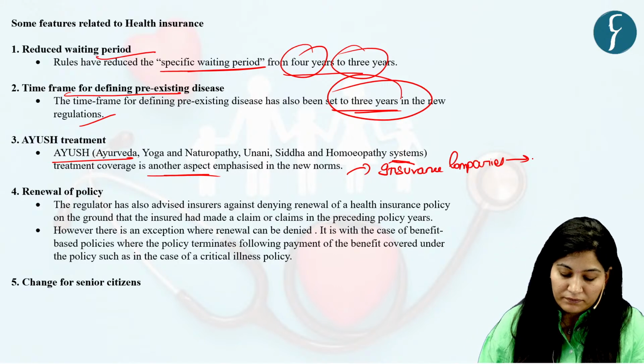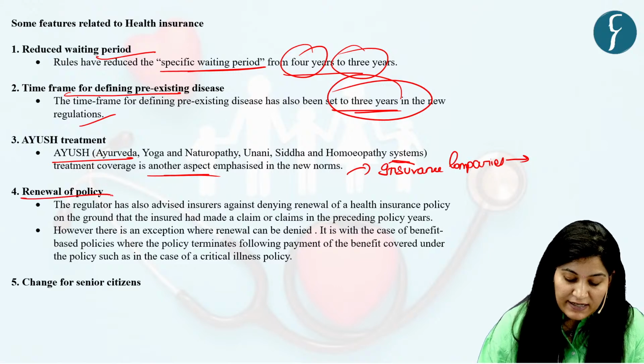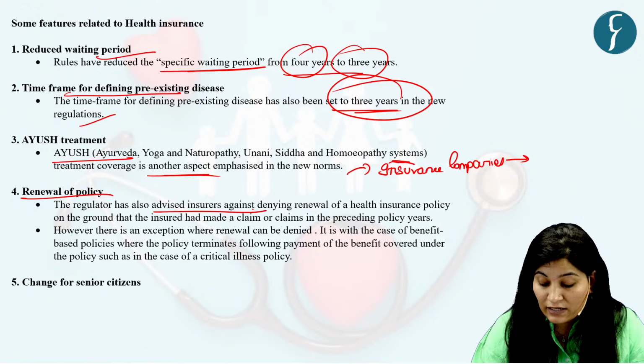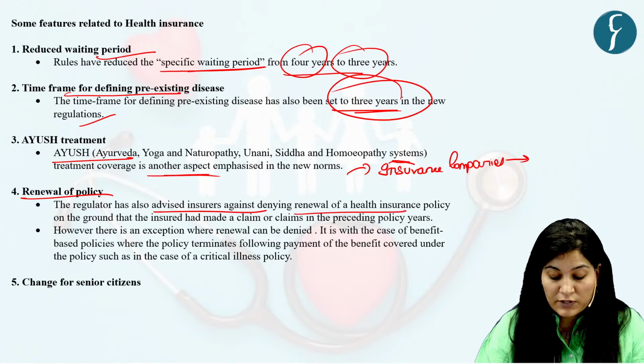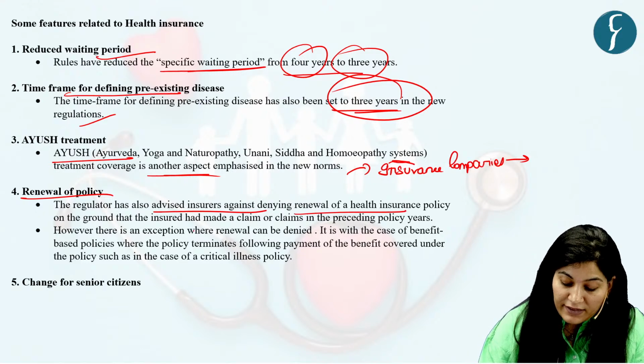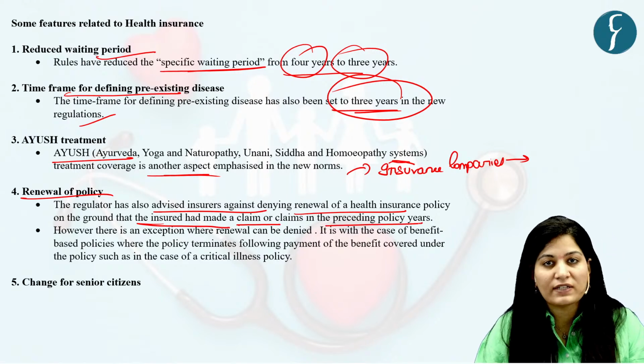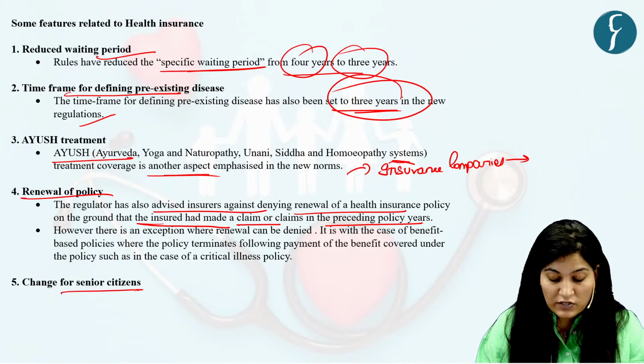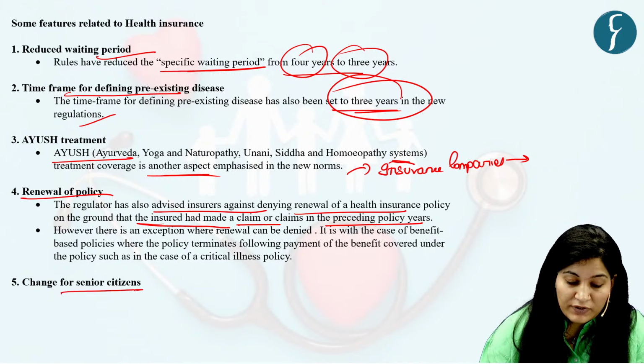Now, renewal of policy. The regulator has also advised insurers against denying renewal of a health insurance policy on the ground that the insured had made a claim or claims in the preceding policy year. Next is the change with respect to senior citizens. This news article is about that.